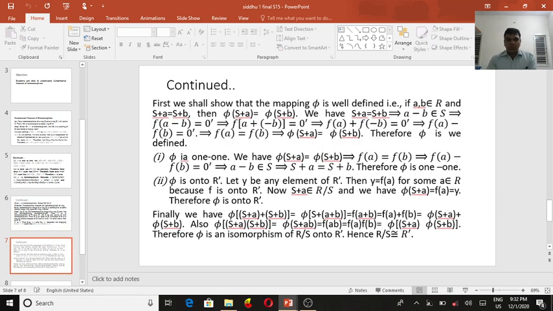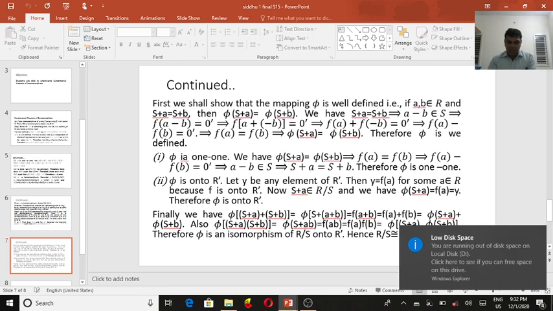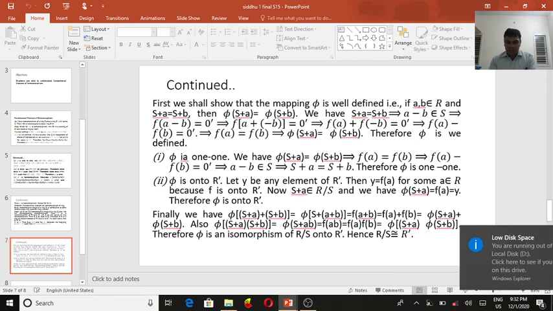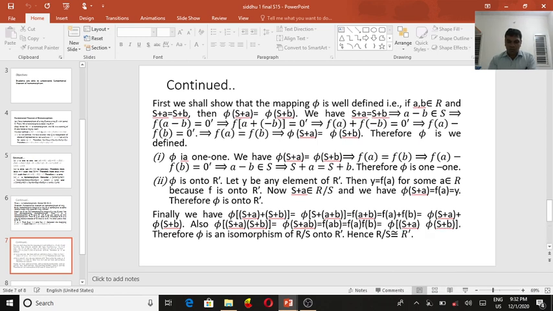Now we solve the problem. So π is well defined. What does it mean for π to be well defined? Suppose a, b are elements of R such that S + a = S + b. Then π(S + a) = π(S + b). So S + a = S + b means that, since S is a subring, a − b belongs to S.